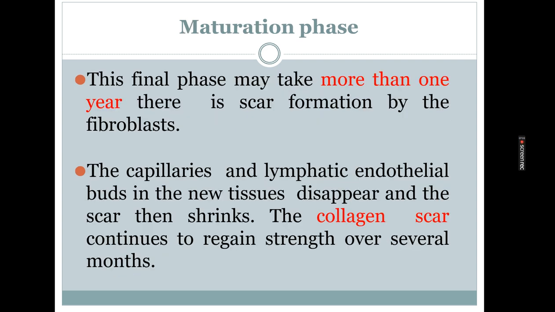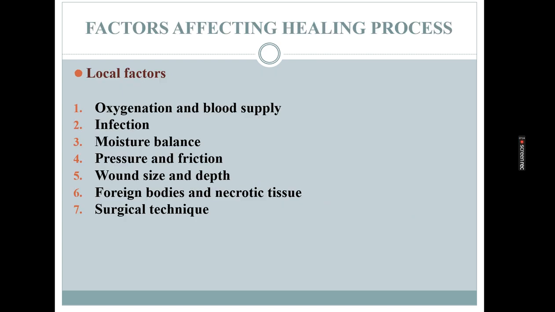And the next stage is the maturation phase. In the maturation phase, this will last for more than a year. In this, capillaries, lymphatics, and endothelial buds in the new tissue disappear, and the scar then shrinks. The collagen scar continues to regain strength over several months. So these are the four stages of wound healing.